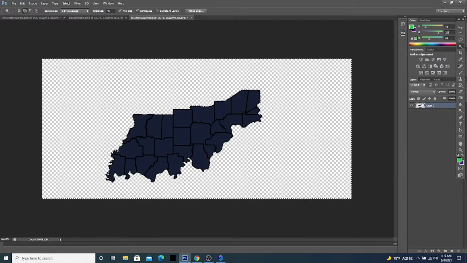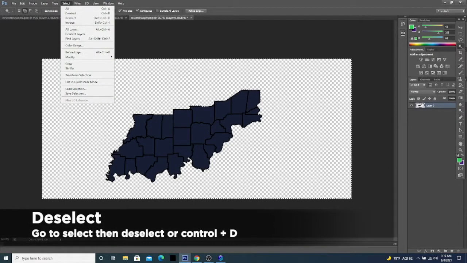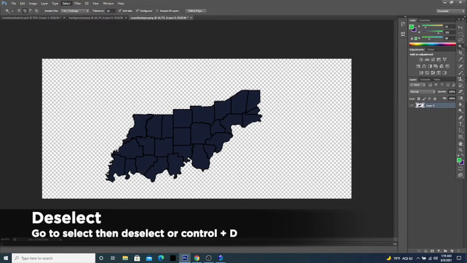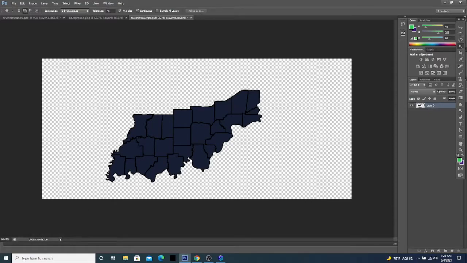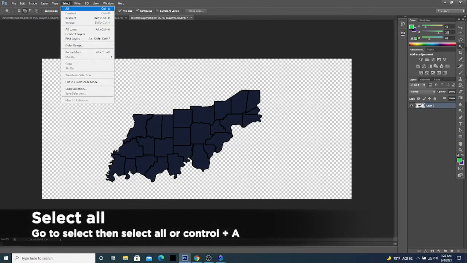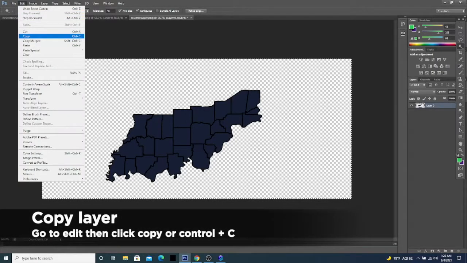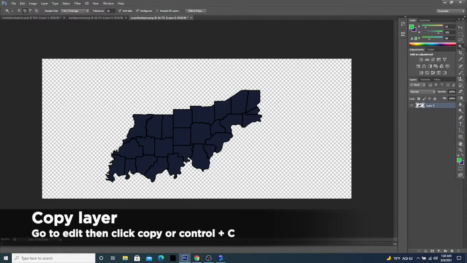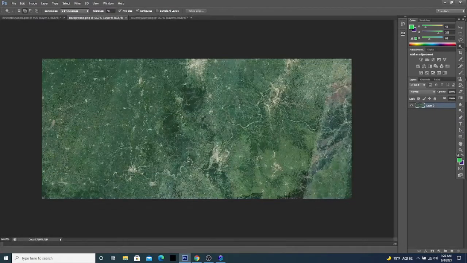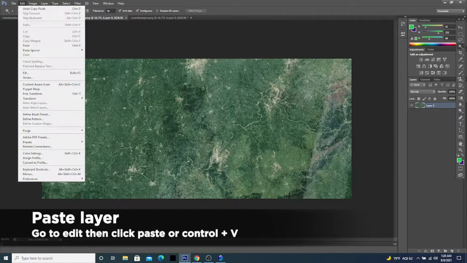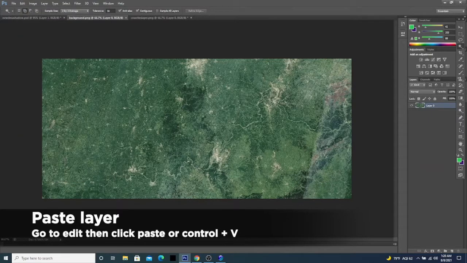So we want to do that, and then that will allow us to get a transparent background all around it. Now we want to go up to Select. If you're in Photoshop, it may be a little bit different depending on what program you're looking at, and then go Deselect. So now we have our counties layer. Now we want to do a Select All. You could go up to Select All, or you could do Control A. And then you want to go to Edit and Copy, or you could do Control C. Then you want to go back to the background and do either Edit and then Paste, or Control V.